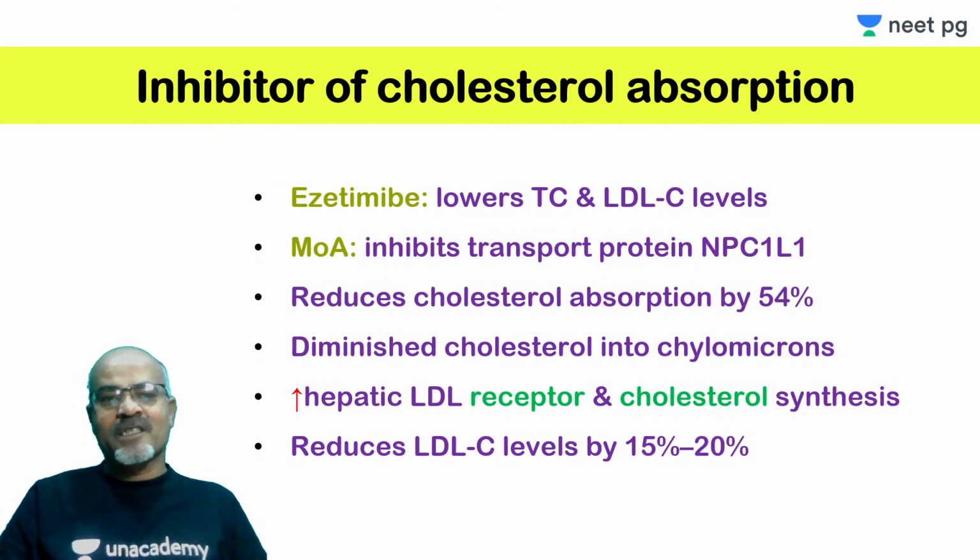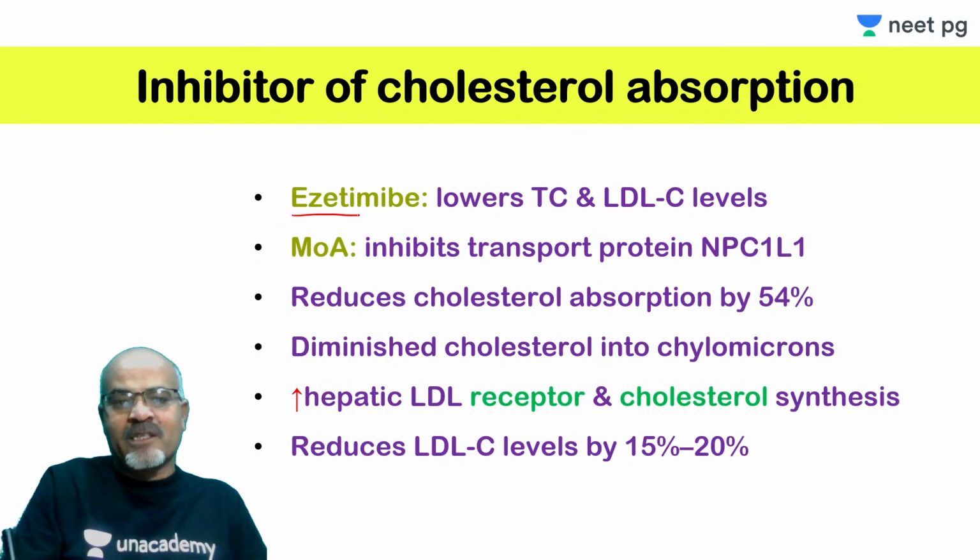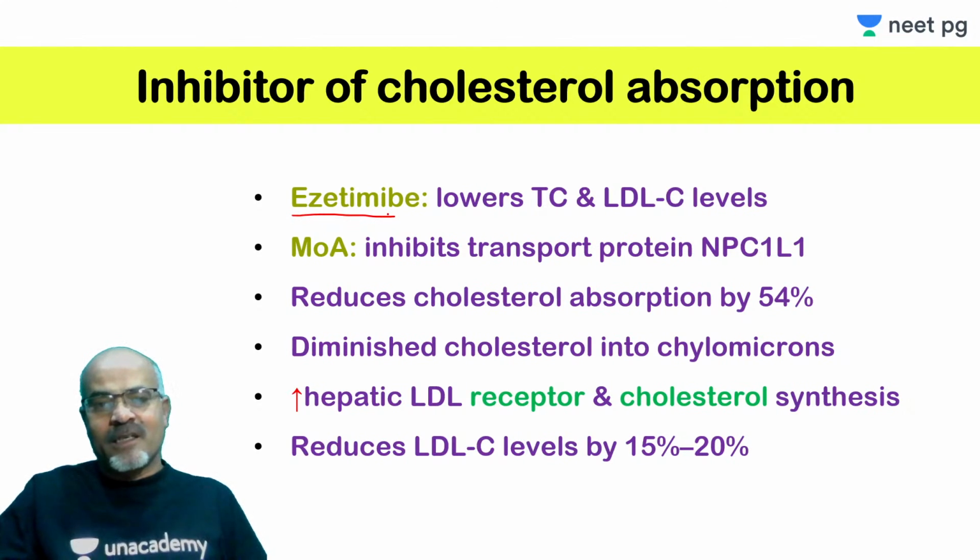So today is the turn of several other classes of drugs. We have already discussed statins, that is HMG coenzyme A reductase inhibitors. We have discussed fibrates. We have discussed bile acid sequestrants. We have discussed nicotinic acid and all that. So today we will be discussing another group of drugs, inhibitors of cholesterol absorption. Until today, there is only one agent available in this group, ezetimibe.